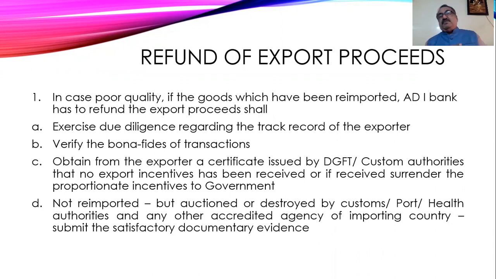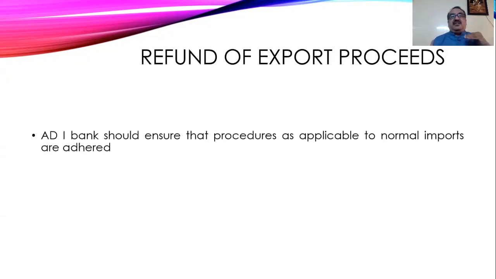If the exporter proves that the goods have been destroyed or auctioned by customs and port, then to the extent the export proceeds have already been realized, they have to be returned to the buyer, if the proper certificate is produced by the exporter to the authorized dealers.